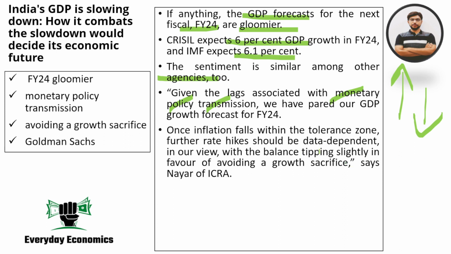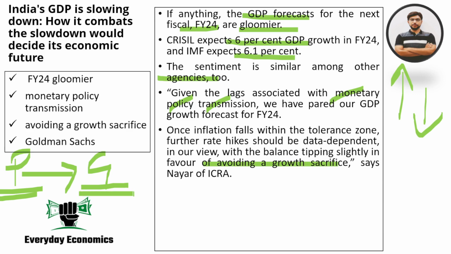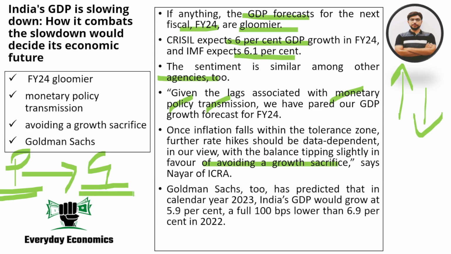So obviously we need to take care of growth. There is no need to avoid growth, or undertake growth sacrifice. The idea is that if prices come back under control, then we can start focusing upon growth. To control prices, we can increase the interest rate, but the moment prices are controlled, we should start nurturing growth by moderating the interest rates as soon as possible.